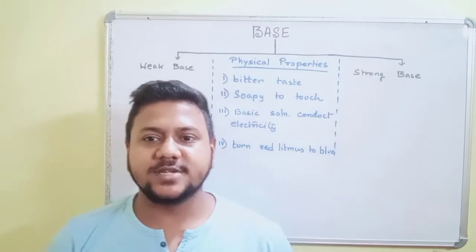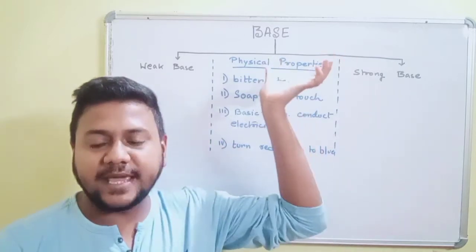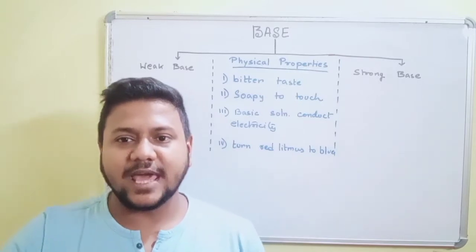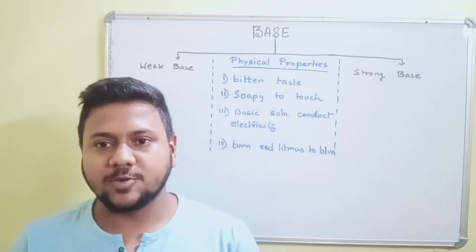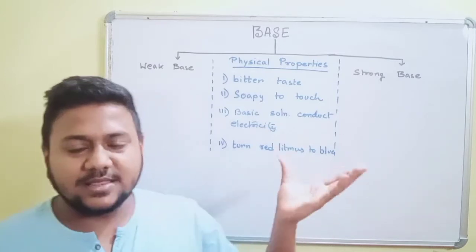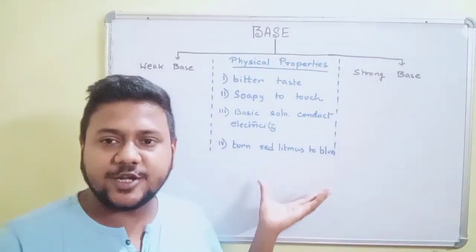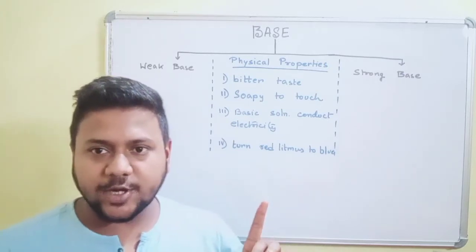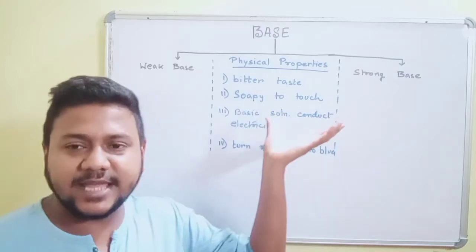Today we are going to discuss a certain kind of substances which are termed as bases. Previously, we have learned the different characteristics of acids, like the physical properties and chemical properties. Today, unlike the acids, bases have a different set of physical properties that we are going to learn. So first of all, the first property of bases is that bases are bitter in taste.